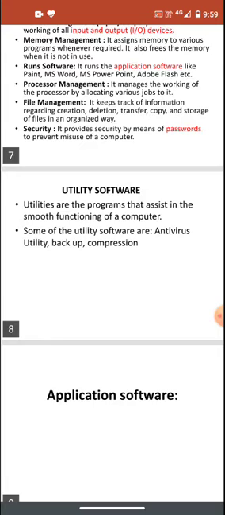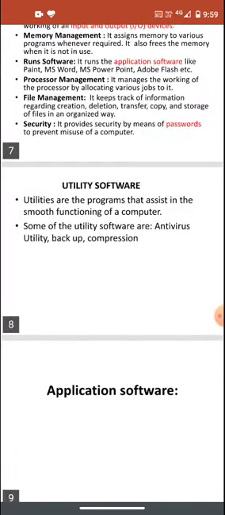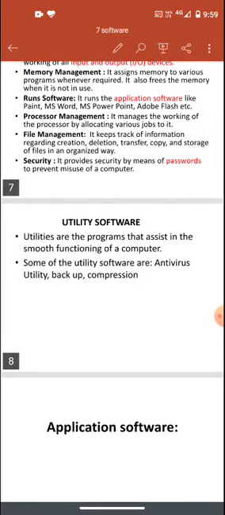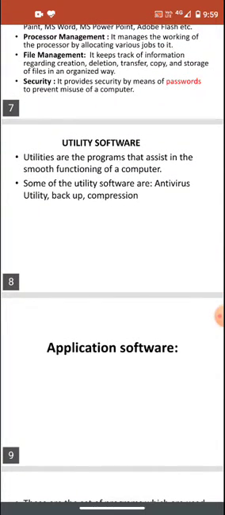The third one is compression software. By means of compression, we can reduce the size of our file. If we reduce the size of our file, then it will take less memory in our computer. So it will also help in the smooth functioning of a computer. So compression software is also an example of utility software.